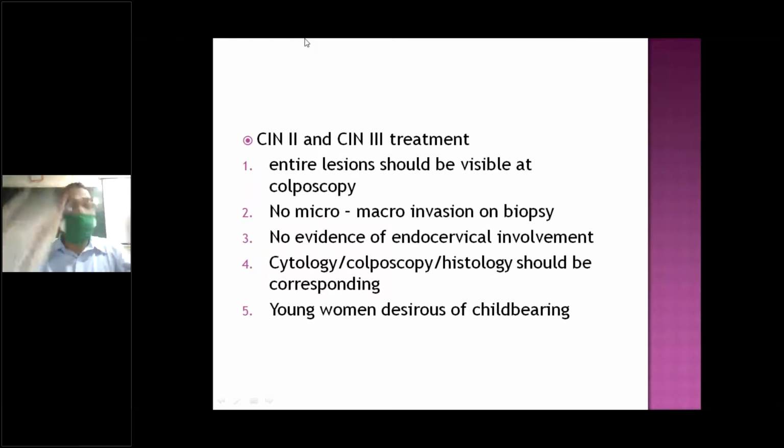So treatment for all these patients... in this case, we have to do all this. We have to take repeated follow-up, colposcopy, biopsy, or endocervical curettage. We can take radical resections of this. So all these things you have to follow up.